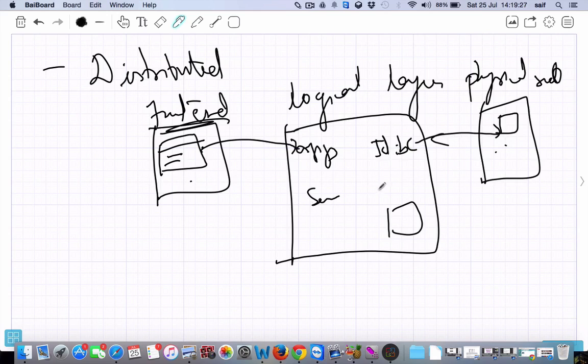Once you write the username and password, it will validate your response by cross checking it. So you can say that it is distributed: front end at one side, physical layer at one side, and the middle is the logical layer. That's why it is called distributed.